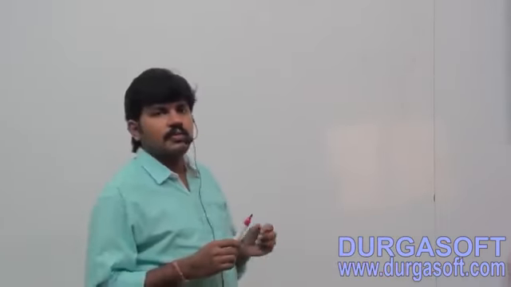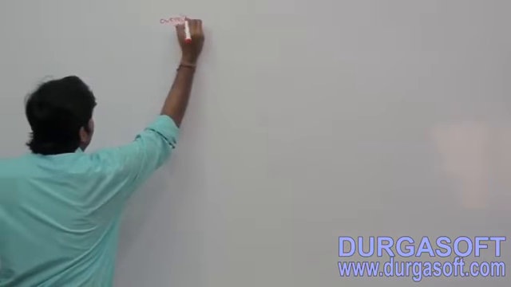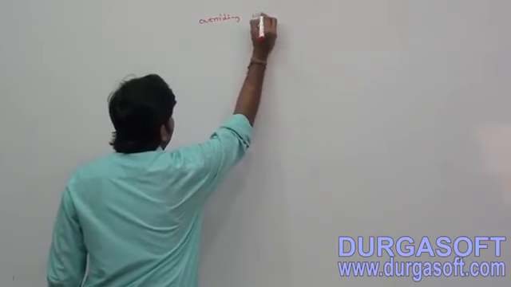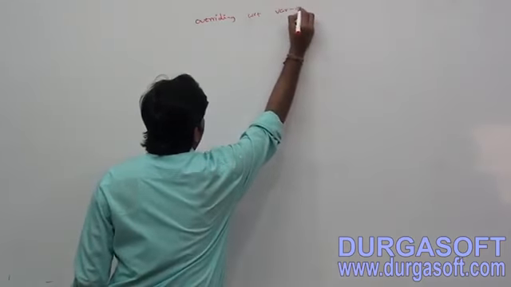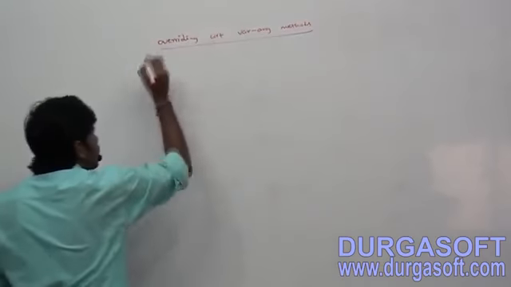In the last session, we were discussing overriding with respect to static methods, and we completed it along with the various overriding rules. Now in this session, let me talk about overriding with respect to varargs methods. Keep the subheading: overriding with respect to varargs methods.